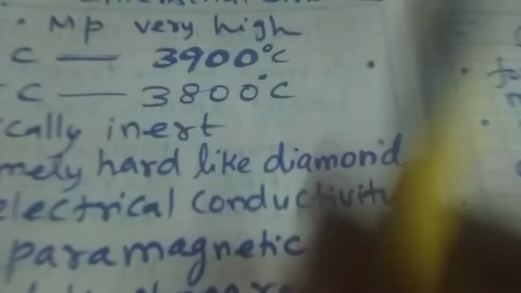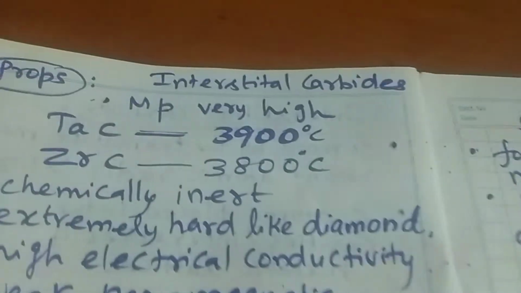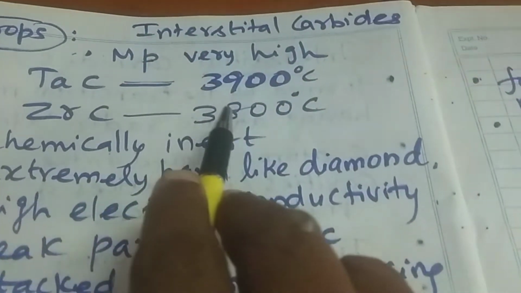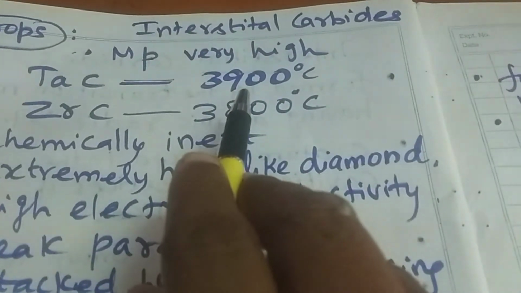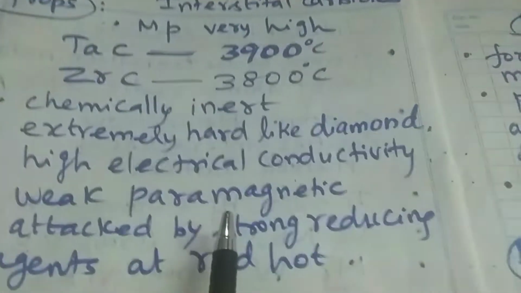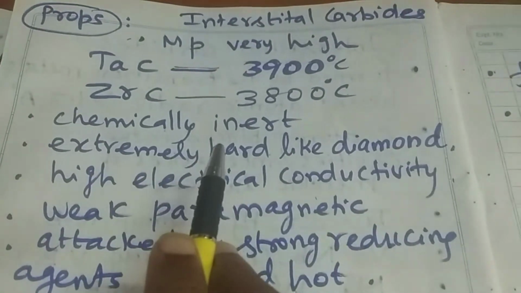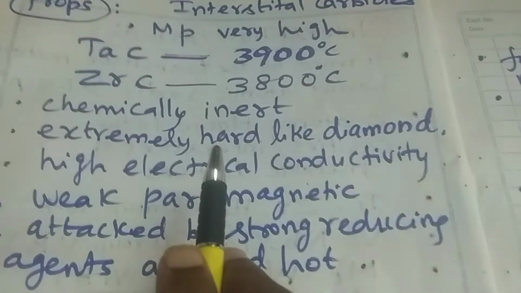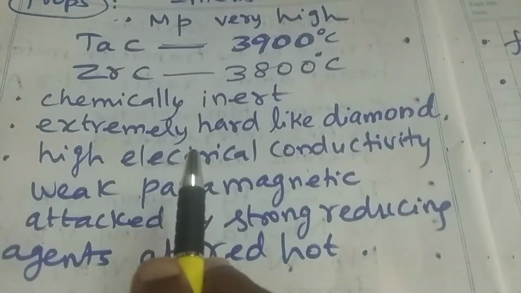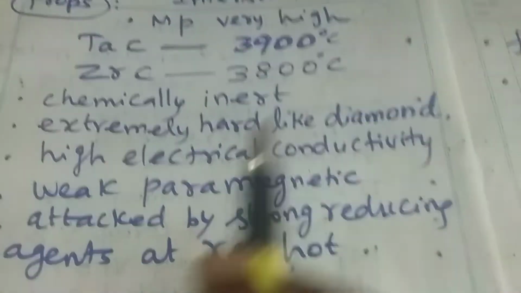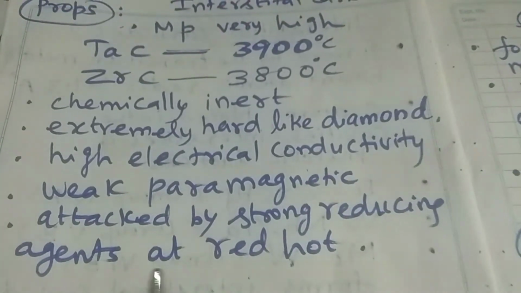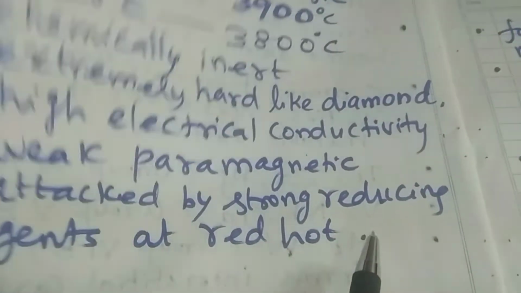Then the properties of interstitial carbides. These carbides have very high melting points. For example, tantalum carbide melting point is 3900 degrees Celsius, and zirconium carbide melting point is 3800 degrees Celsius. These carbides are chemically inert. They are extremely hard like diamond. They conduct electricity, so they have high electrical conductivity, and these interstitial carbides are weakly paramagnetic in nature. They are only attacked by strong reducing agents at red hot.